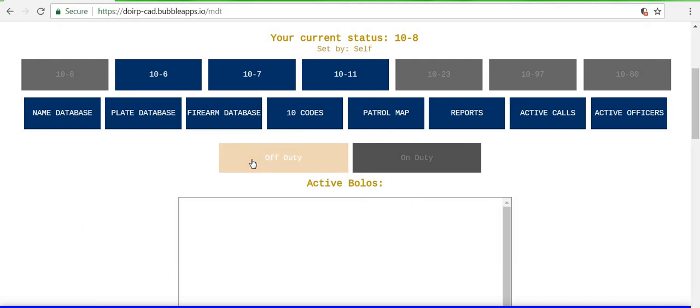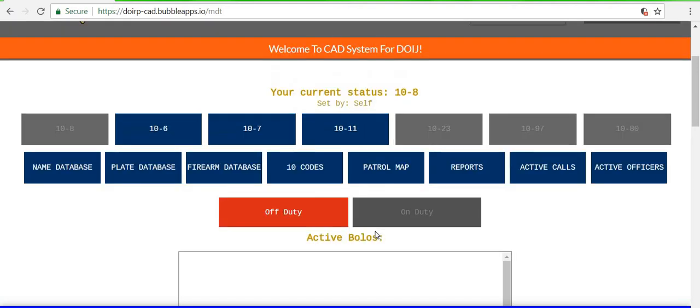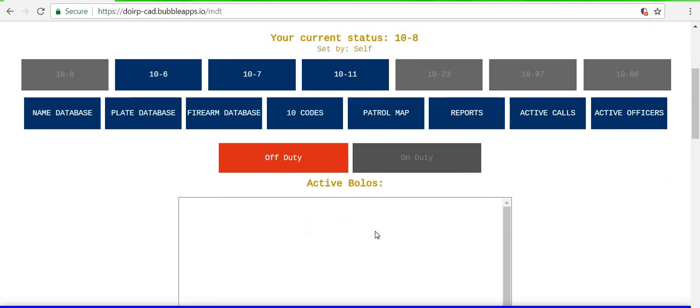Otherwise, this is all you really need to know on the officer side of the CAD. Patrol map does not work, and active BOLOs will just be right here. If you want to look for the BOLOs, it'll all be right there. Dispatch will set that up. Otherwise, this will be the end of the video for the police.